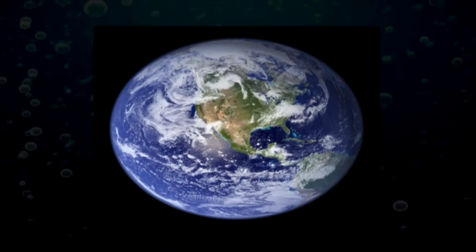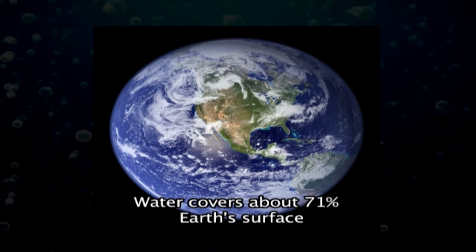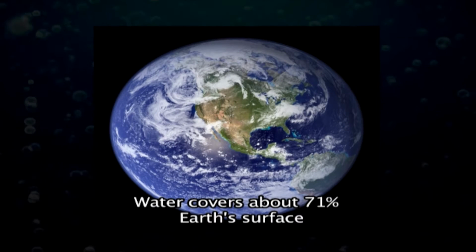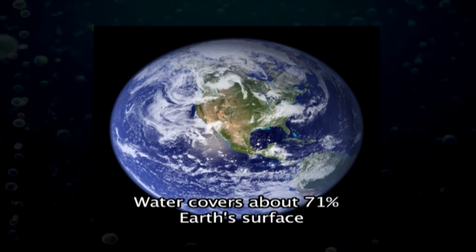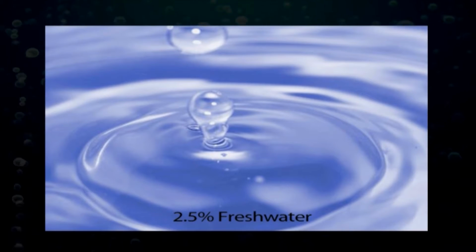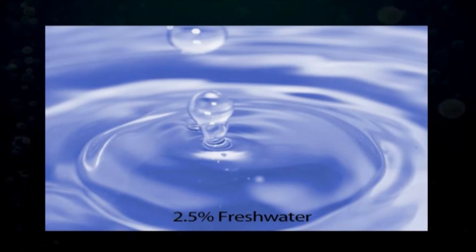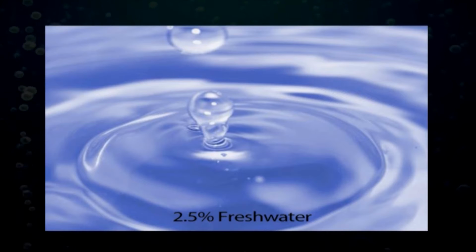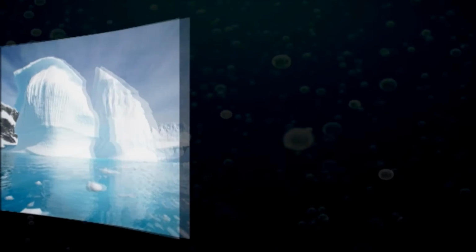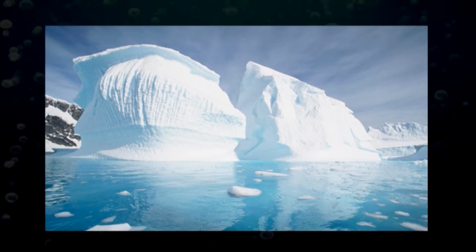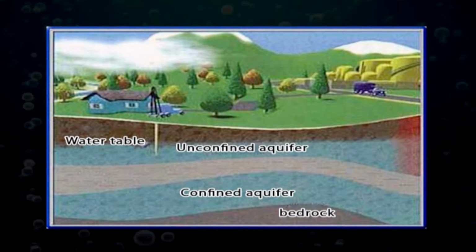You might be knowing that water covers about 71% of the Earth's surface and is vital for all known forms of life. Only 2.5% of the Earth's water is fresh water and 98.8% of that water is in ice and groundwater.